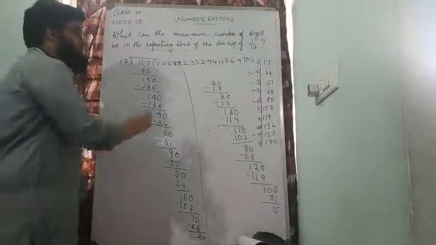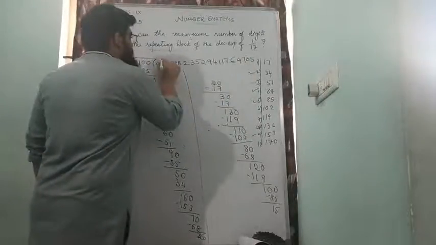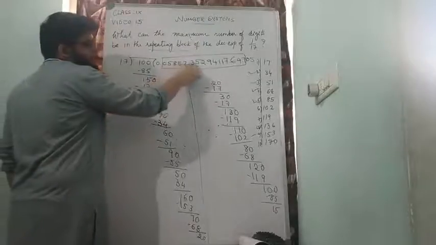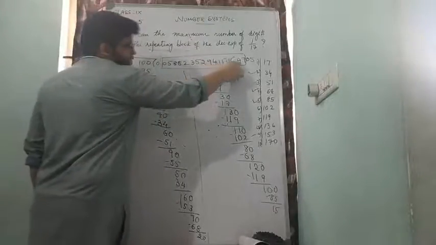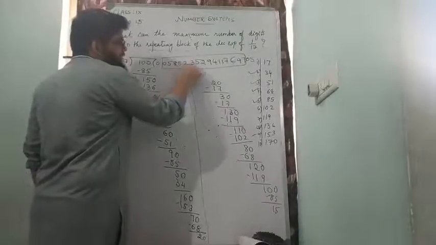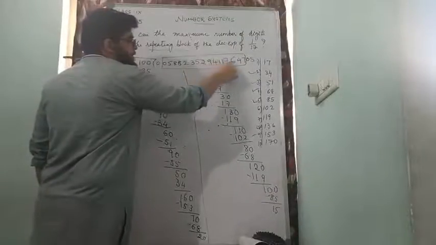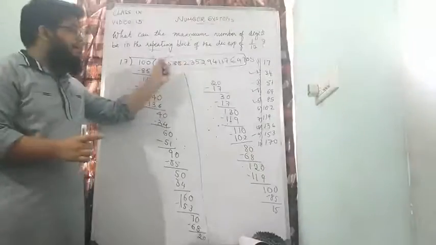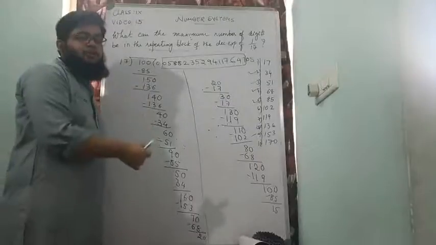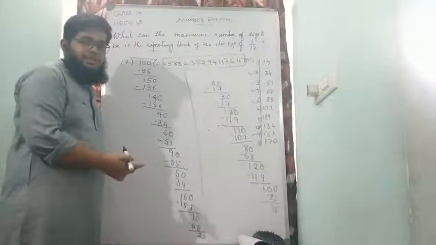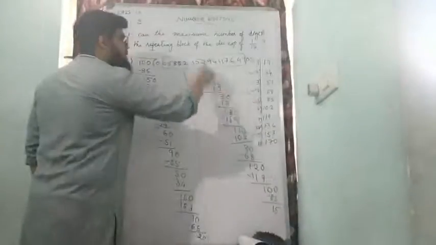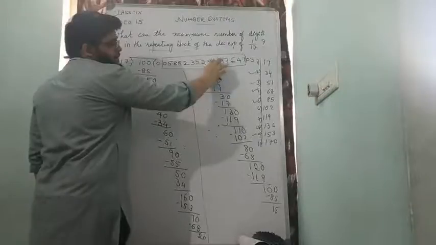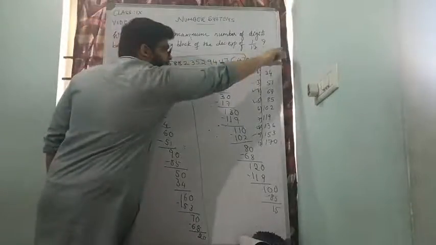So from up to here, these are the numbers 0, 5, 8, 8, 2, 3, 5, 2, 9, 4, 1, 1, 7, 6, 4, 7. Counting them: 1, 2, 3, up to 16. These 16 numbers will be called the repeating block. I would actually want you to continue and try it out for yourself. If you continue the division from here, you will definitely find that 0, 5, 8, 8, 2, 3, 5, 2, 9, 4, 1, 1, 7, 6, 4, 7 will get repeated again.